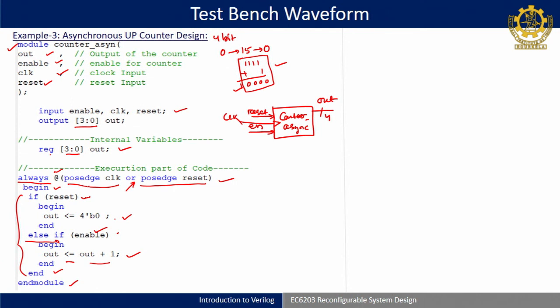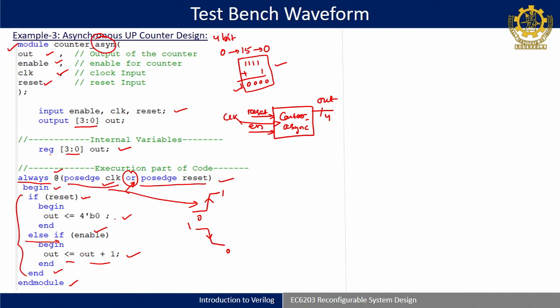Another thing to know is that this is the way of defining the clock in behavioral level modeling. In sequential classes, we have to write posedge of clock, that is positive edge triggered, and negedge of clock, that is negative edge triggered. And or posedge of reset. This line gives the asynchronous functionality to this design. Either posedge of clock or posedge of reset, any one will satisfy, and this code will execute.